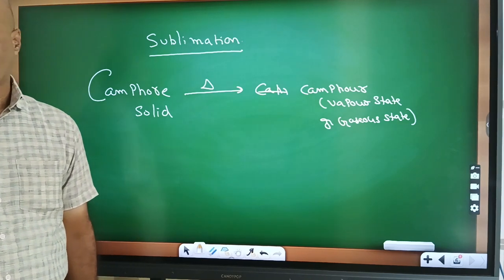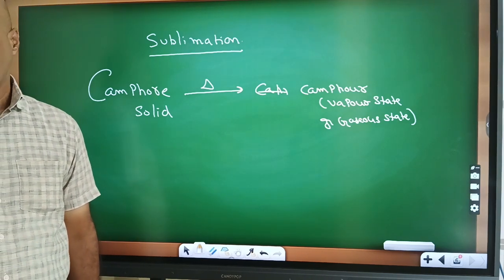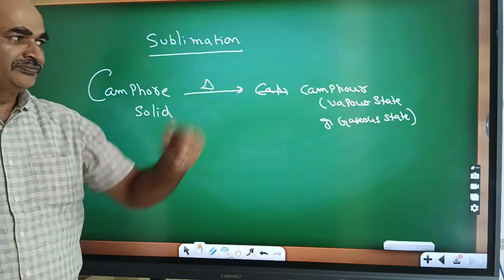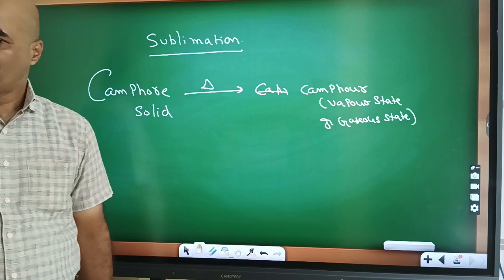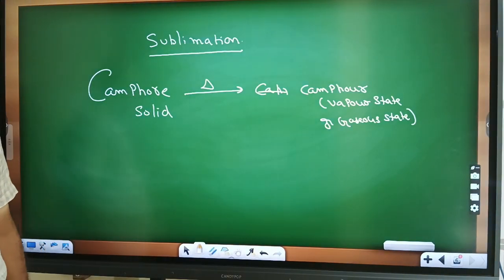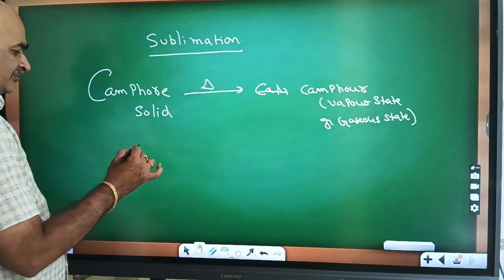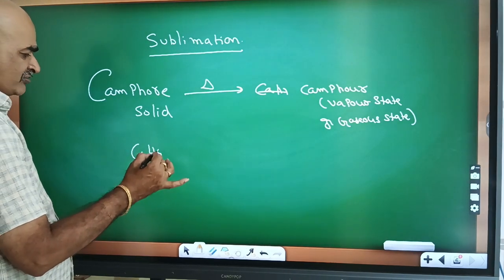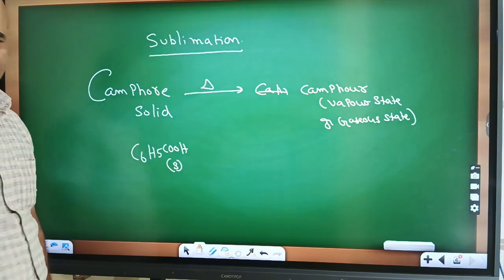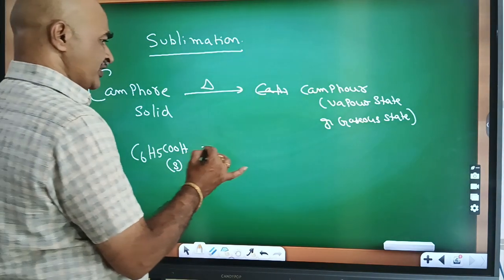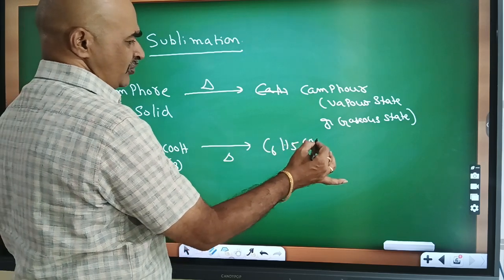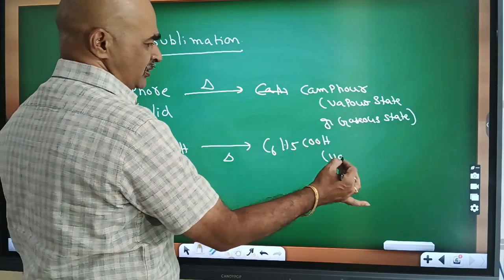Here no liquid camphor is formed. So solid is converted into vapor camphor. This is called sublimation. Similarly, another example, benzoic acid, C6H5COOH. This is solid. When benzoic acid is heated, it gives benzoic acid vapor.